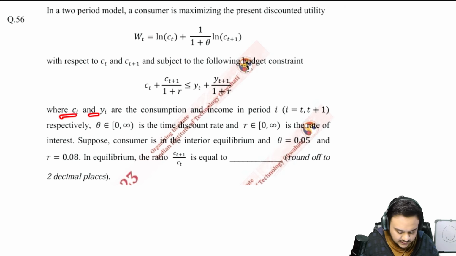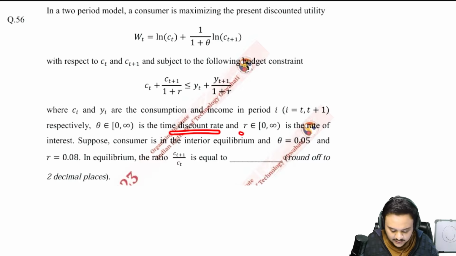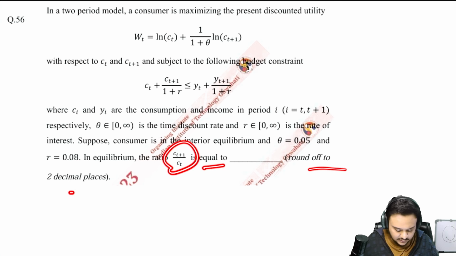Okay, these are just the periods, and respectively theta belongs to 0 to infinity is the time discount rate, and r belongs to is the rate of interest. Consumer is in the interior equilibrium. Theta is given as 0.05, r is given as this. In equilibrium the ratio is equal to, okay, so you just have to find basically.